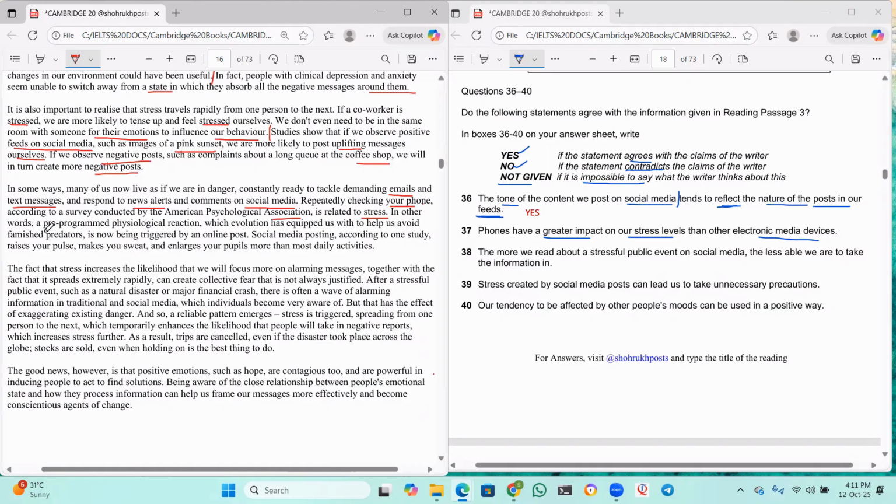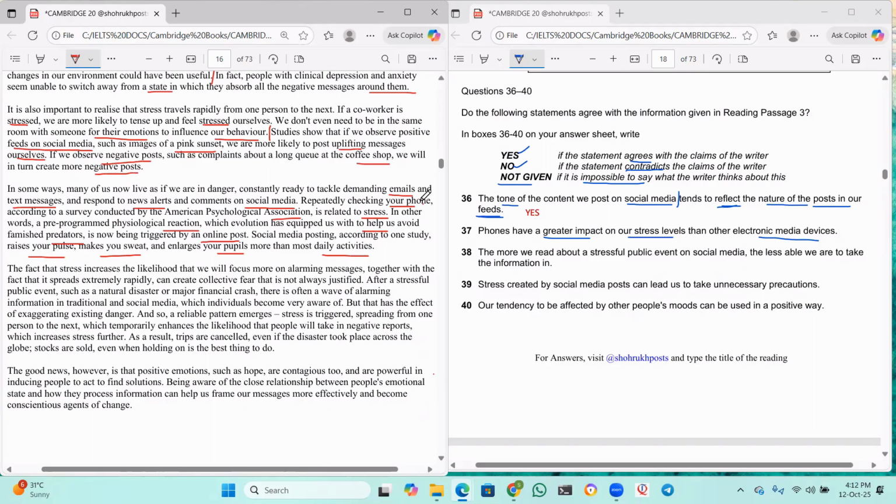In other words, a pre-programmed psychological reaction which evolution has equipped us with to help us avoid famished predators is now being triggered by an online post. Social media posting, according to one study, raises your pulse, makes you sweat, and enlarges your pupils more than most daily activities. Okay, so here he spoke about phone.